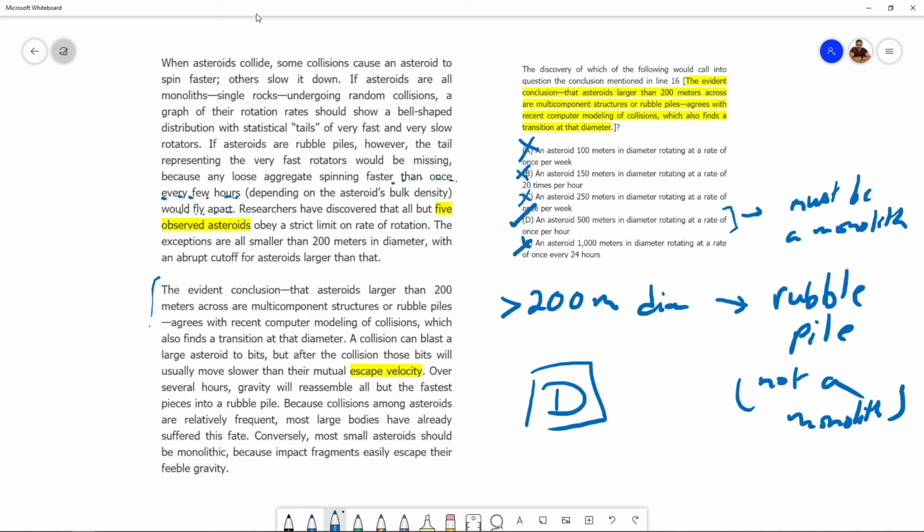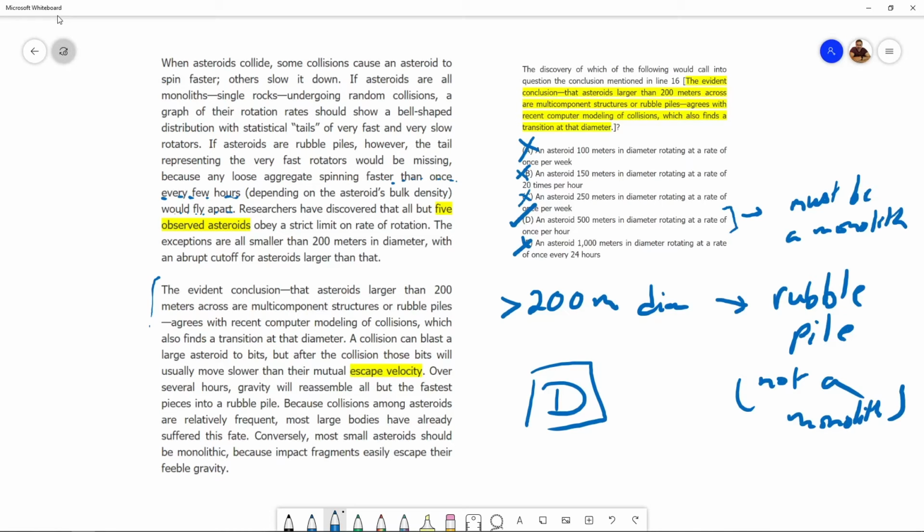Now, in order to answer this question, it was extremely important that we understood exactly what the conclusion is. And also, we understood how the first paragraph is related with this conclusion. The first paragraph talks about speed limits on certain types of asteroids and how rubble piles cannot rotate beyond certain speeds because of some reason, right?